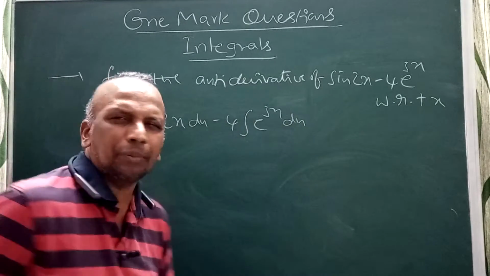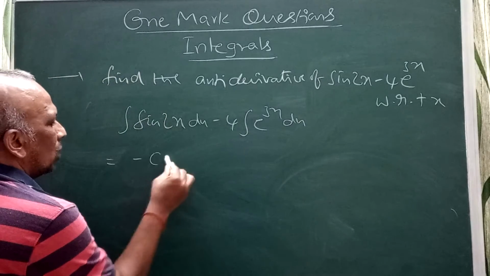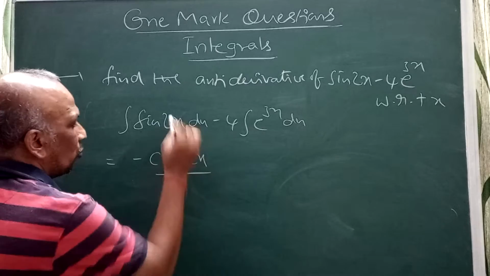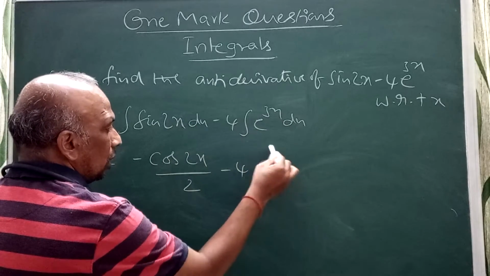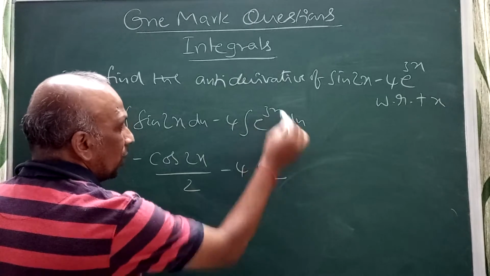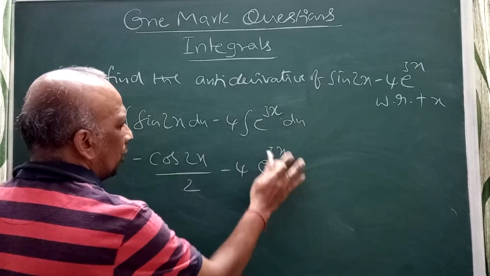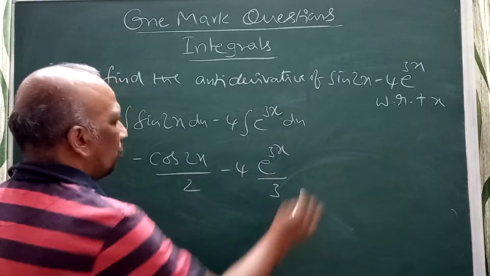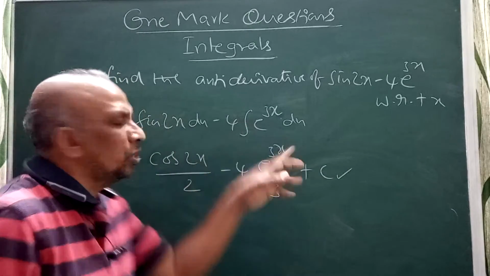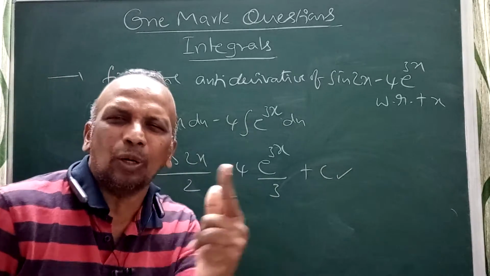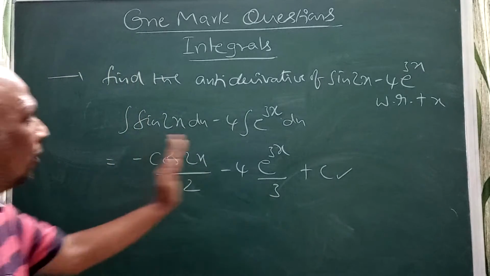We can do it directly. The integral of sin 2x is minus cos 2x by 2, since the derivative of 2x is 2. The integral of e power 3x is e power 3x by the derivative of 3x, which is 3. I can write it together plus a constant. No need to write c1 here and c2 there; directly end with one constant. One constant will be enough. So that will be the required answer.